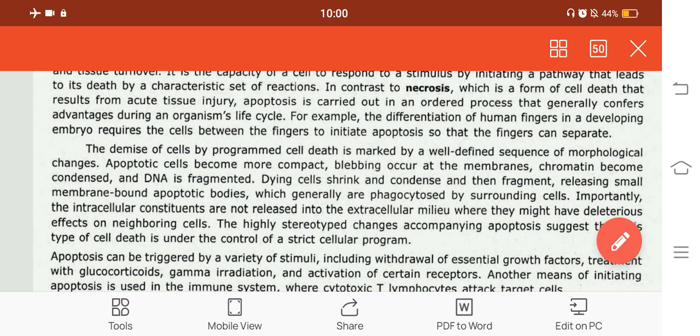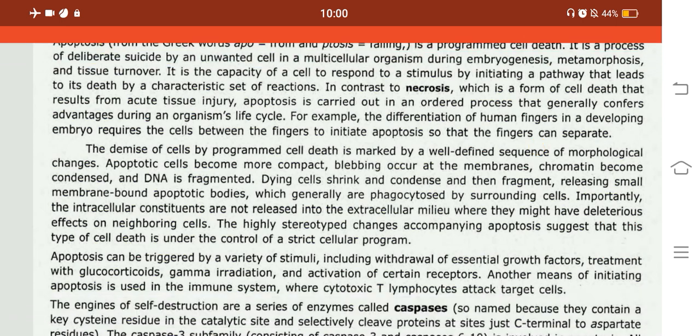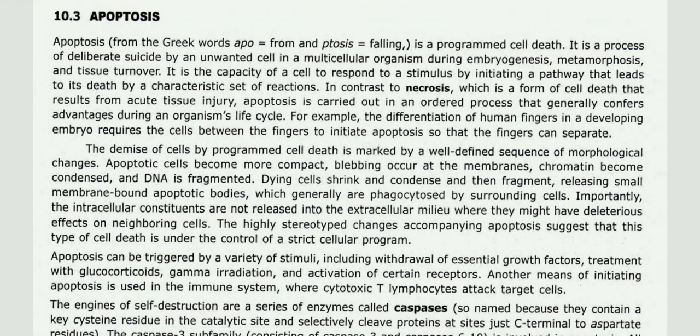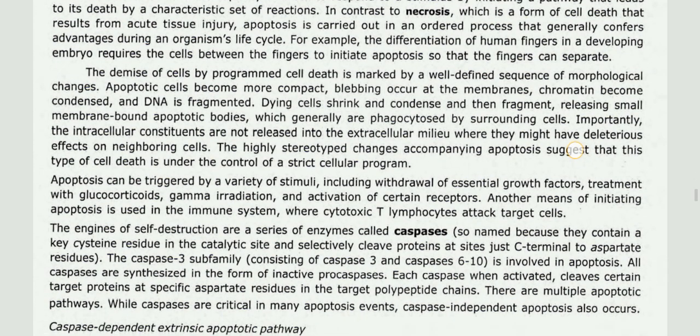In contrast to necrosis, which is a form of cell death that results from acute tissue injury, apoptosis is carried out in an ordered process that generally confers advantages during an organism's life cycle. For example, the differentiation of human fingers in a developing embryo requires the cells between the fingers to initiate apoptosis so that the fingers can separate.